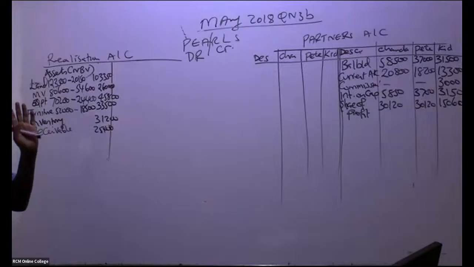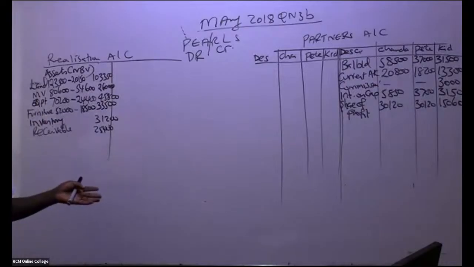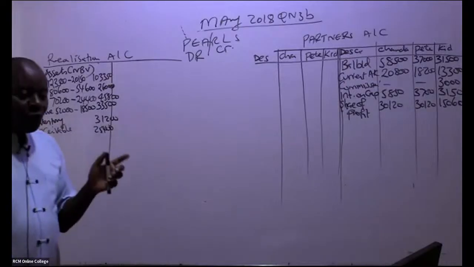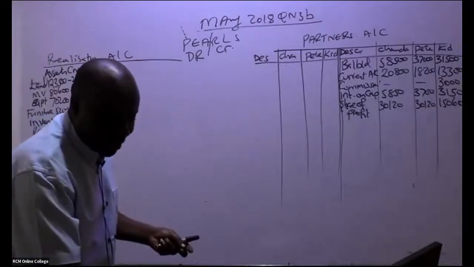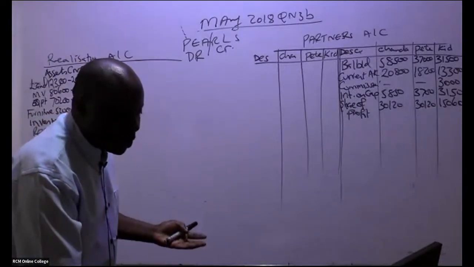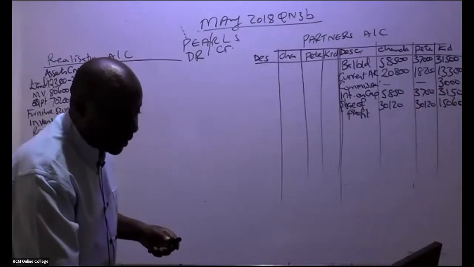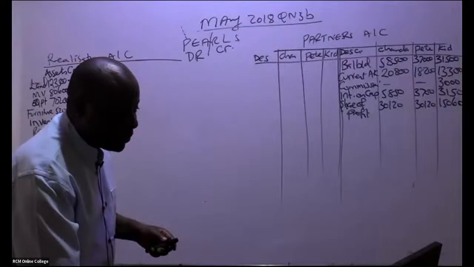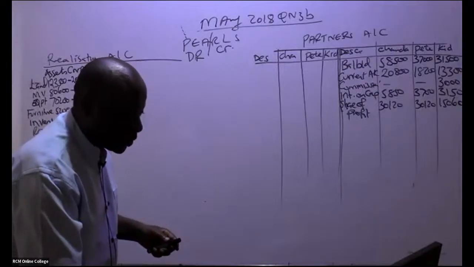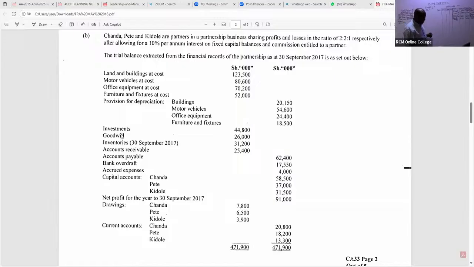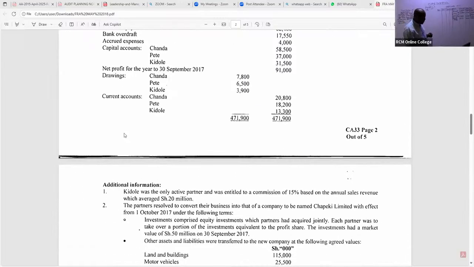Now we go to the liability side. On the liability side, you have to be very, very keen. So what have they told us about liabilities? Yeah, John, thank you very much. They are investments, right? These investments were not taken over. Let's read this note. These weren't taken over by the new company.